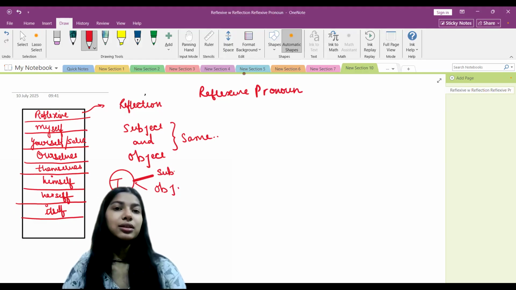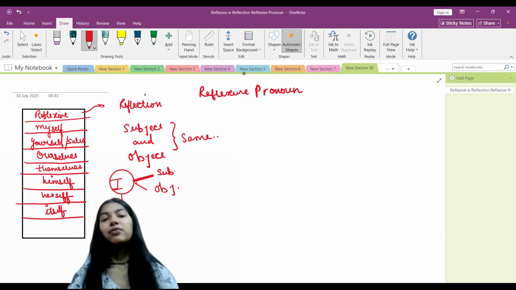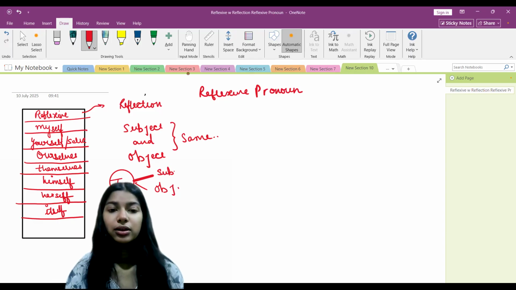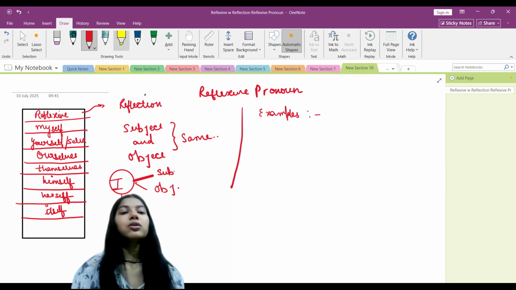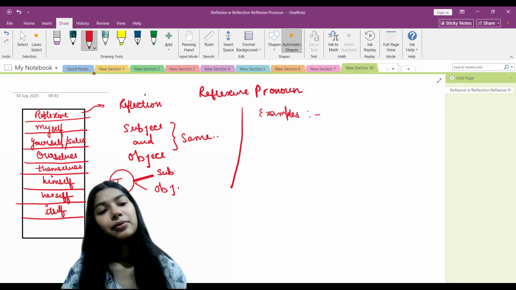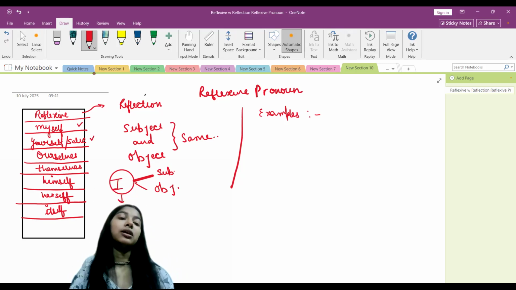Okay. So let's understand it with some examples so that we can get a better clarity about the reflexive pronouns. So, before the examples, let's do some reflexive pronouns in the table given.